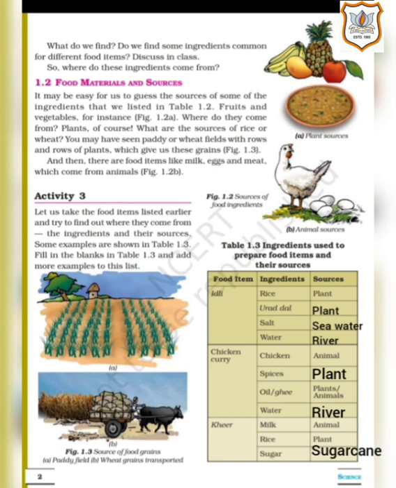For making kheer, we need ingredients like rice, milk, sugar. Milk we get from animal, rice we get from plant, and sugar we get from sugarcane. If we need sugar, we get the same from the sugar canes. So these are the food items and ingredients and the sources of the same. This activity is also to be done in your textbook only.